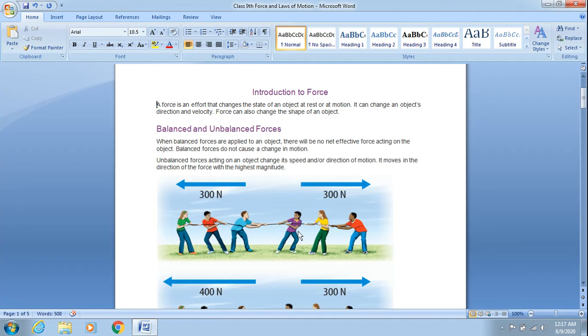Both teams are playing tug of war and a force of 300 Newton is applied by each of them. Since both are applying the same force but in the opposite direction, we say that they are giving an example of balanced force. Hence, none of the teams is going to be the winner.